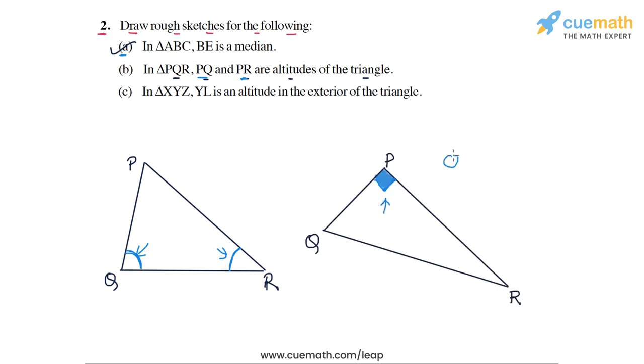Okay, so in this case, QP is perpendicular to PR, correct? So we can say that QP is an altitude of the triangle drawn from the vertex Q. And similarly, we can say that RP is perpendicular to PQ. So RP is the altitude drawn from R to the opposite side, PQ. So the only situation where both PQ and PR are both altitudes of the triangle is if the angle at P itself is 90 degrees. So that is the answer for part B.